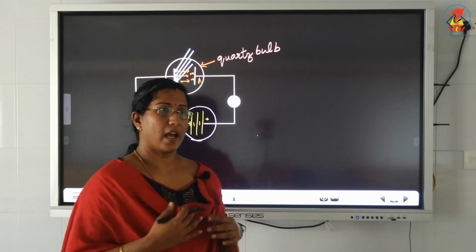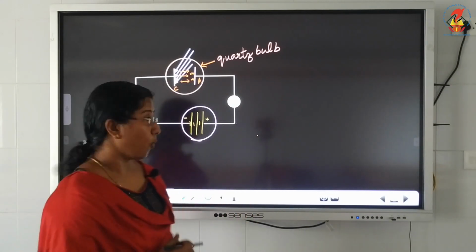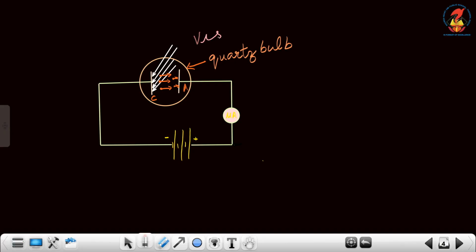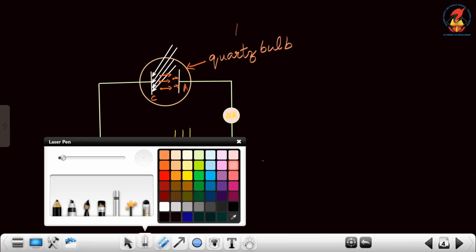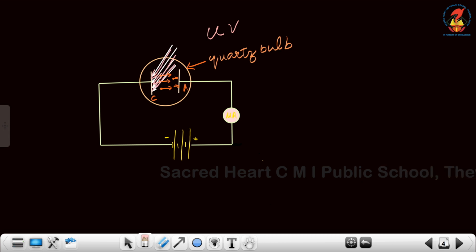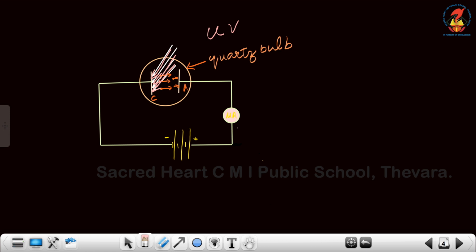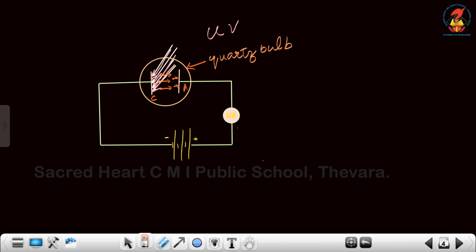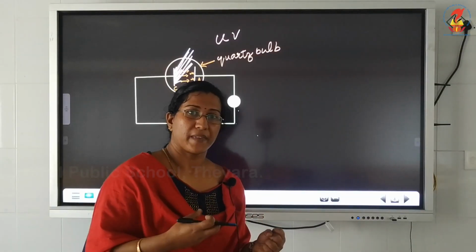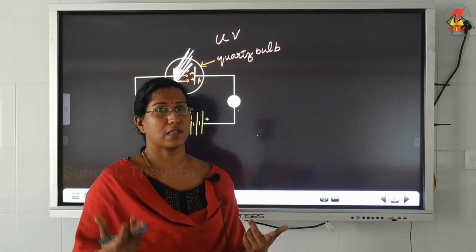And Lenard and Hallwachs observed that when visible light or ultraviolet rays were made to fall on the metal plate, the ammeter showed current, which means electrons ejected from the metal surface of the emitter and moved towards the collector, which produced the current.